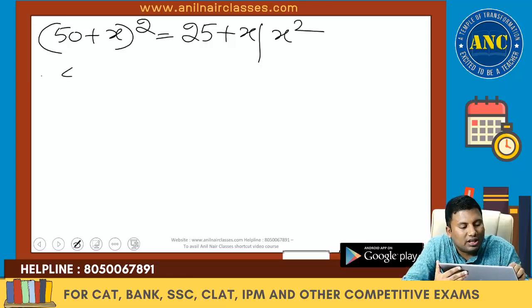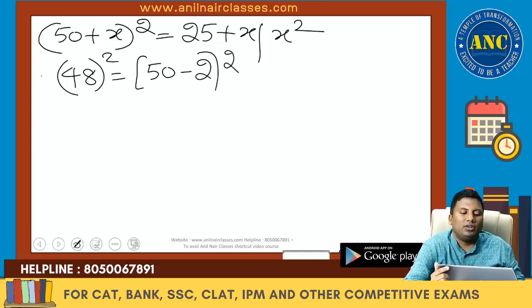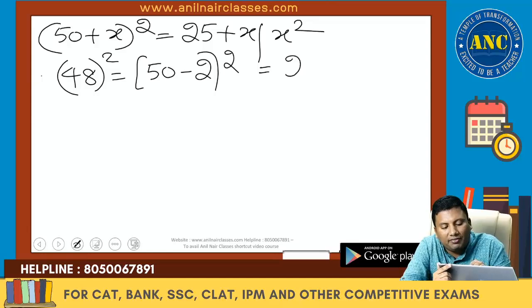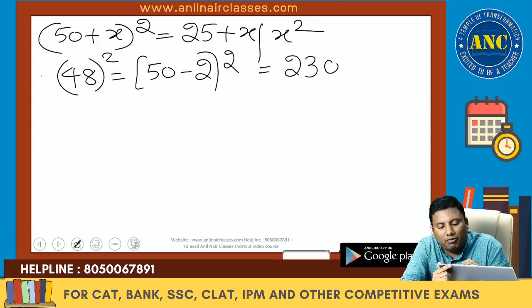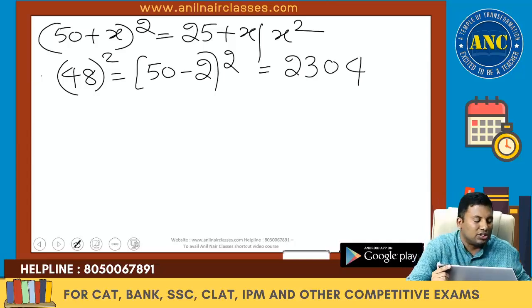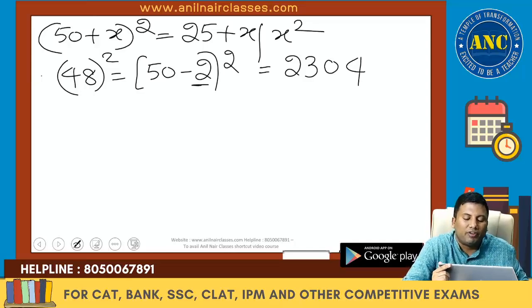Suppose the question is 48 square. 48 is nothing but 50 minus 2 whole square. x value is minus 2. 25 minus 2 is 23. Minus 2 square is 4, and in a 2-digit format it is 04. So the answer is 2304.